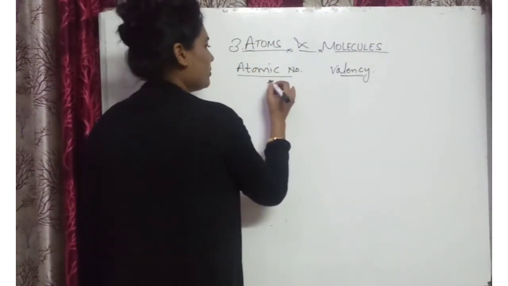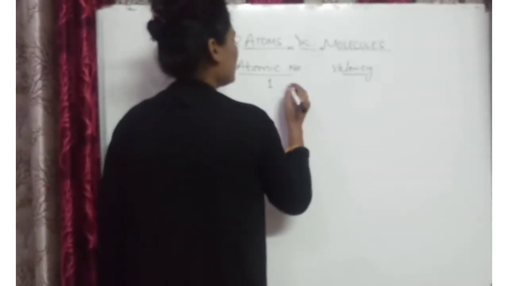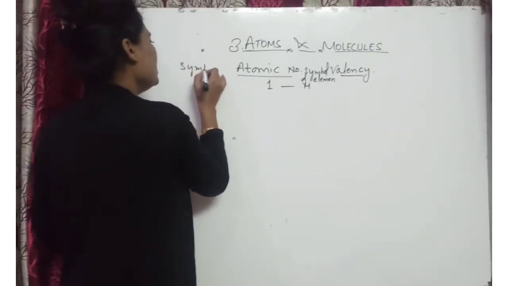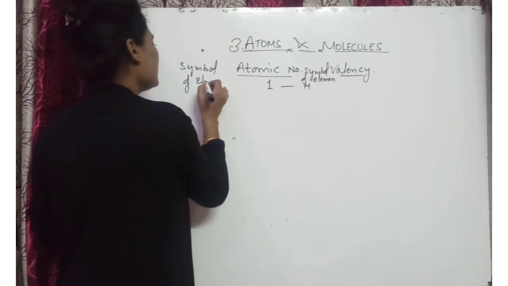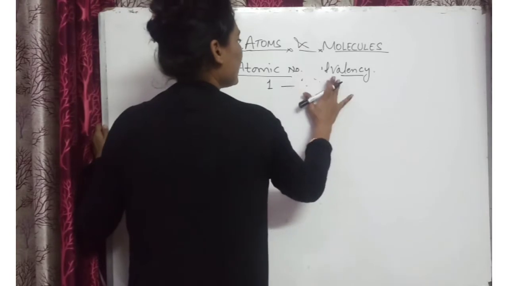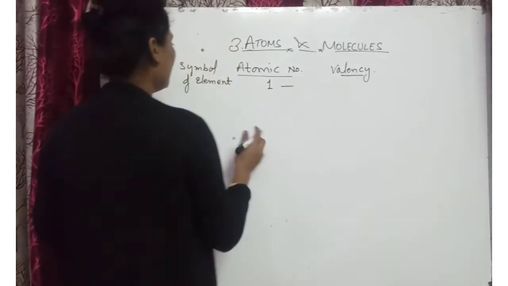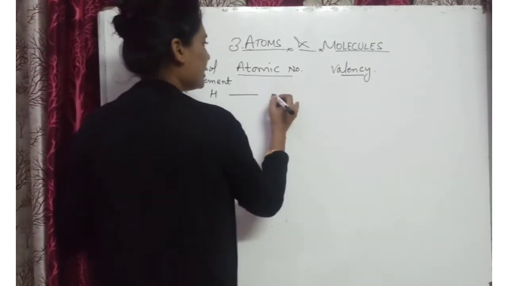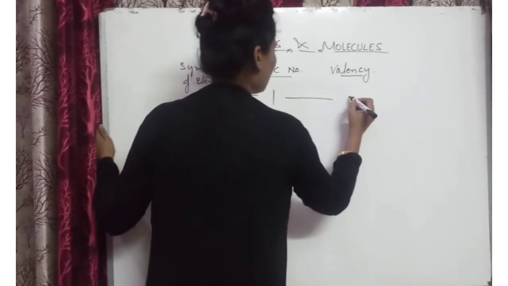Okay, so atomic number is 1. Whose atomic number is 1? Hydrogen. So hydrogen, it is a symbol of element, or you can write symbol of element here, here atomic number and here valency. Okay, symbol of element hydrogen H, then atomic number is 1, its valency is 1.